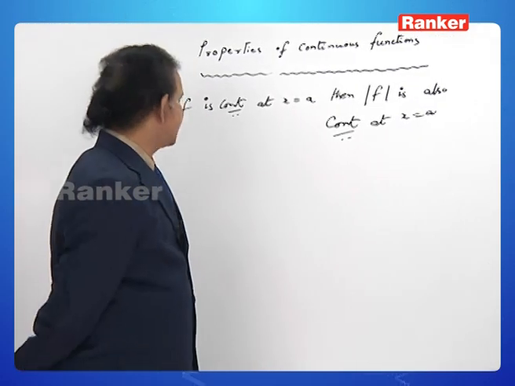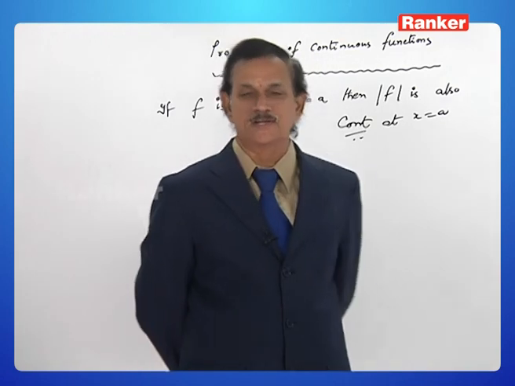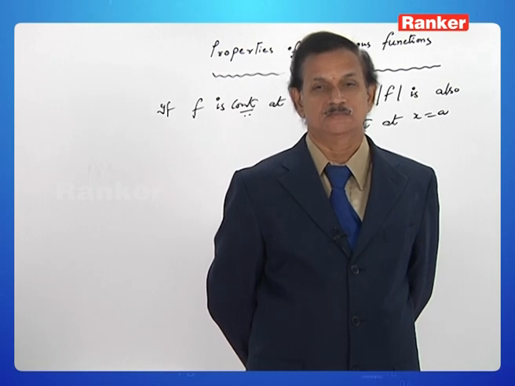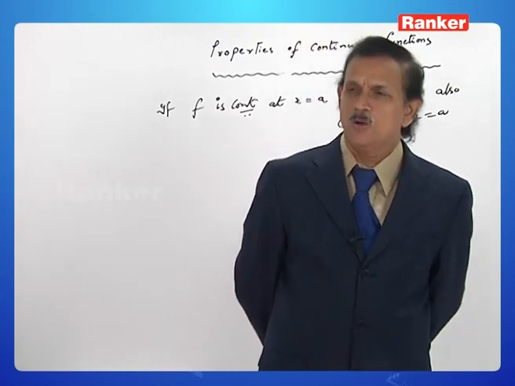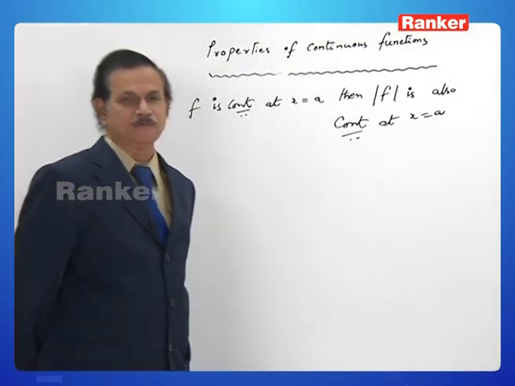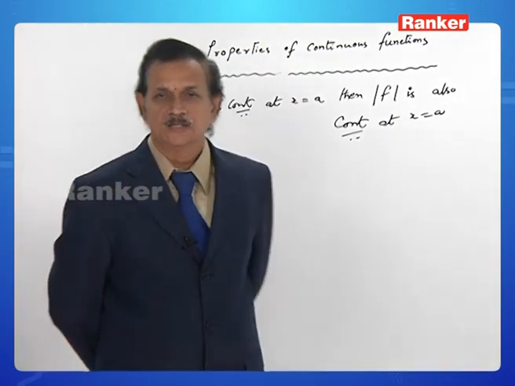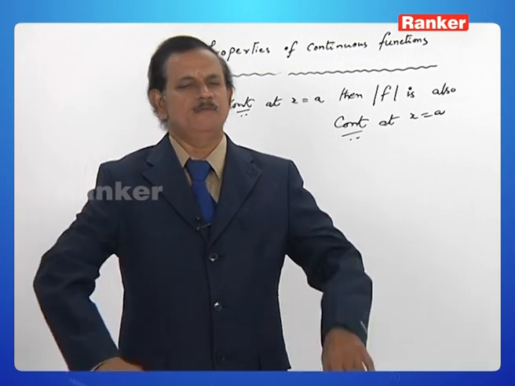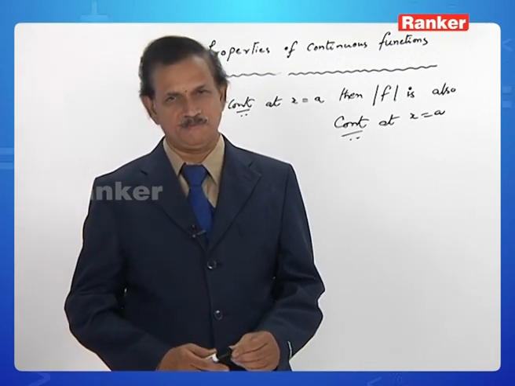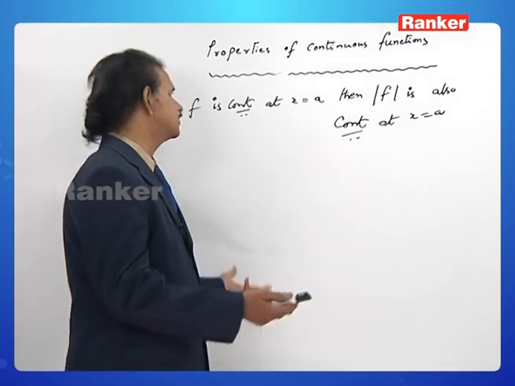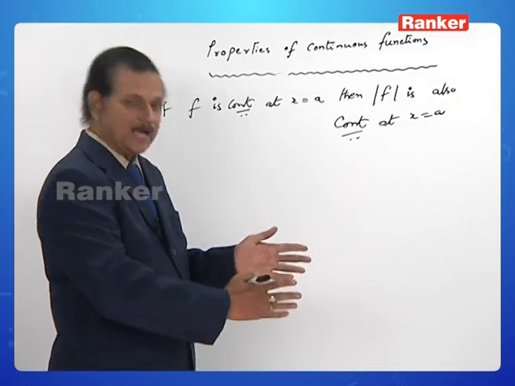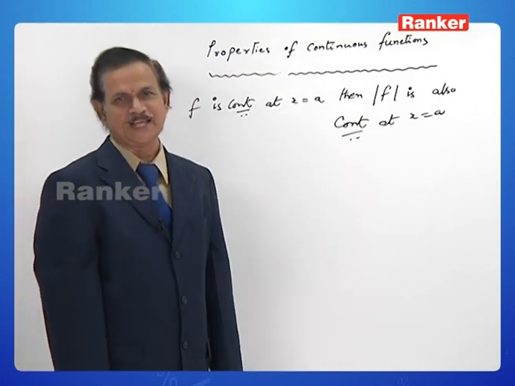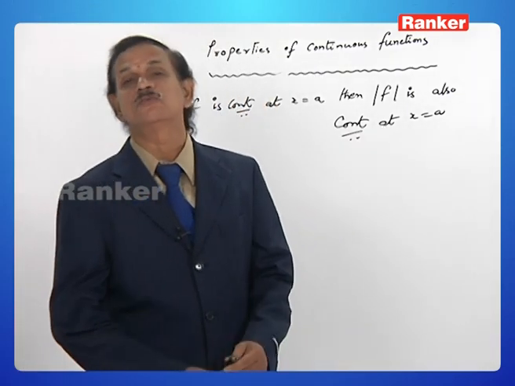If f is continuous at x equal to a, then mod f is also continuous at x equal to a. Yes, it is also a beautiful result. We know that f of x equal to sin x is continuous everywhere, which implies mod sin x is also continuous everywhere. Like that, we shall be making use of this: if f is continuous, then mod f is continuous. Here also of special interest is the case to say that the converse of this result is also not true.